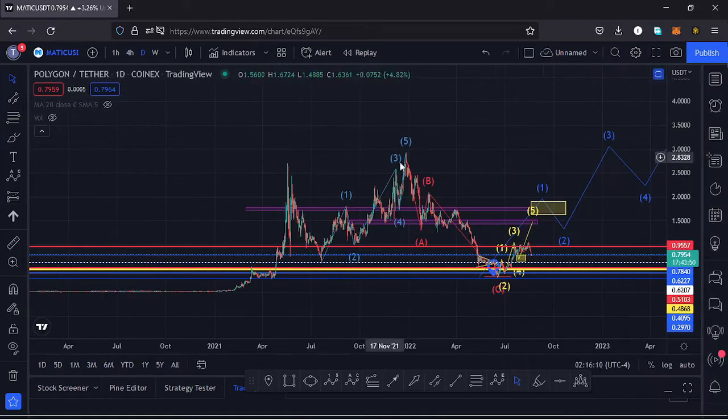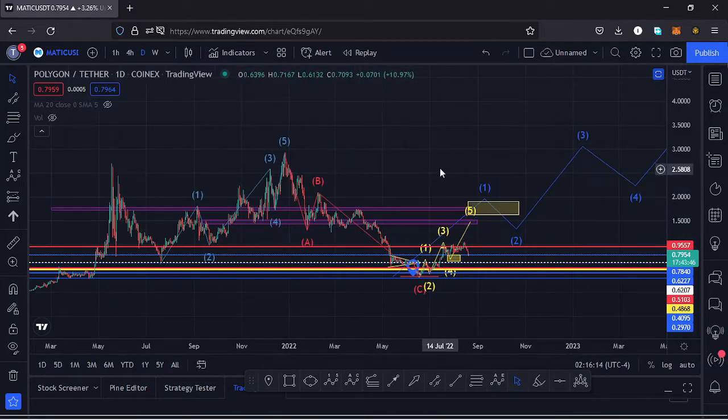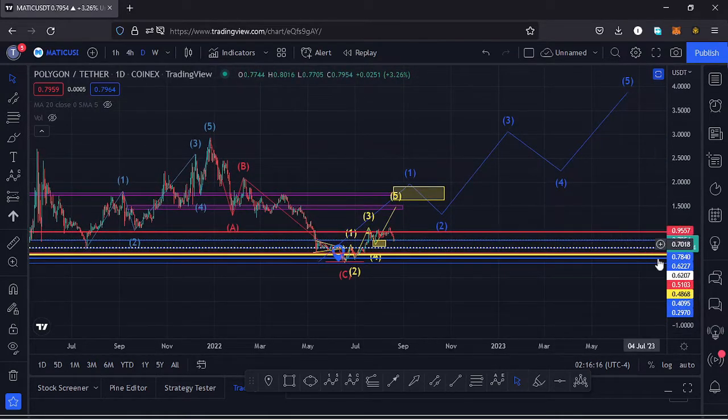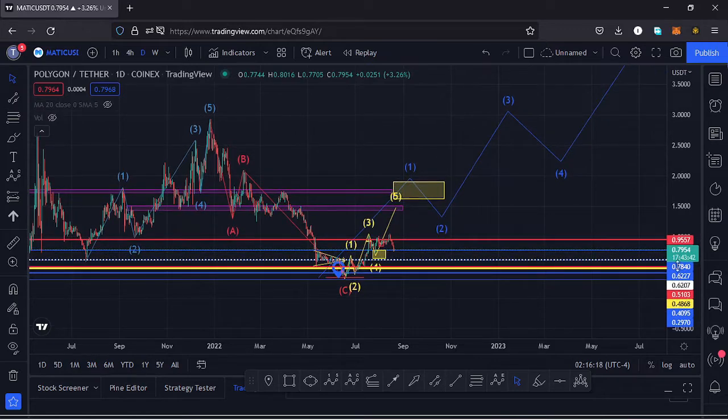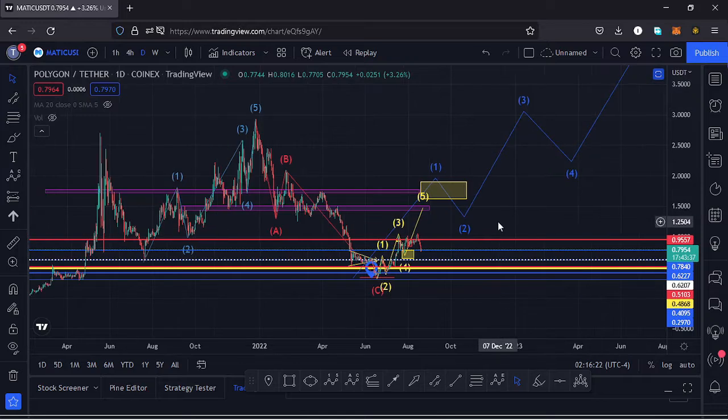Polygon Matic from the all-time high has been seeing lower prices in this massive ABC correction, which has now taken us to around the $0.32 mark, and having done so, I believe it has done the minimum that we expected it to do in its ABC correction, and soon we might see a very nice pump to the upside in this Elliott wave structure, having a wave 5 taking us back to an all-time high.